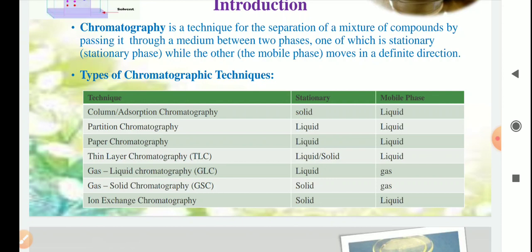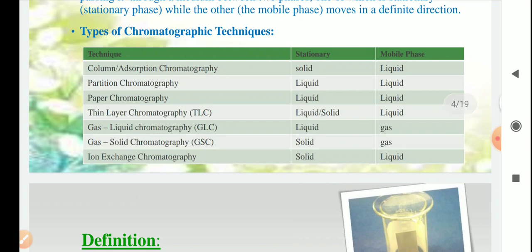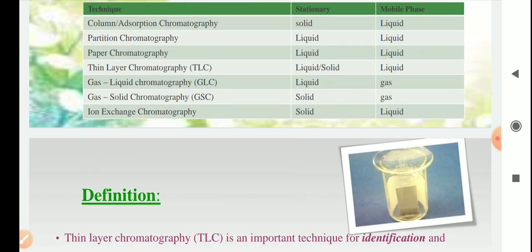Thin layer chromatography: here mainly a solid surface is used as the stationary phase and liquid as the mobile phase. Then ion exchange chromatography, which is mainly used in purification of water and other things. Here the stationary phase is solid and the mobile phase is liquid. So mainly the stationary phase is sometimes solid and the mobile phase in most cases is liquid. And in gas chromatography, gas is the mobile phase.